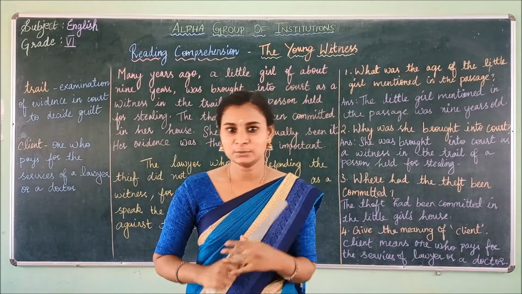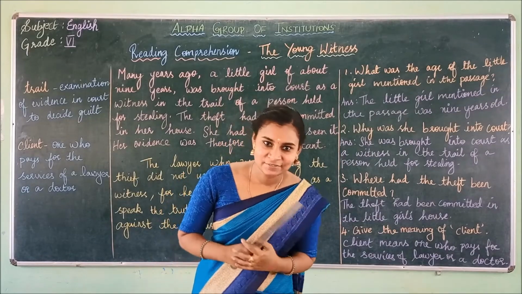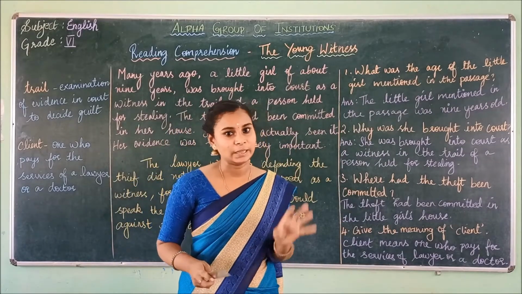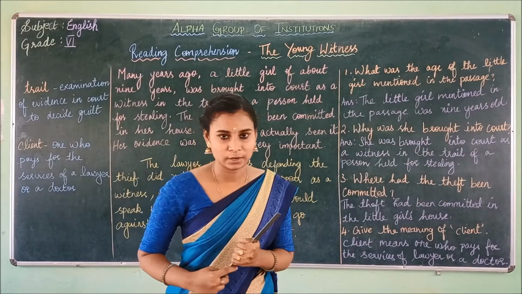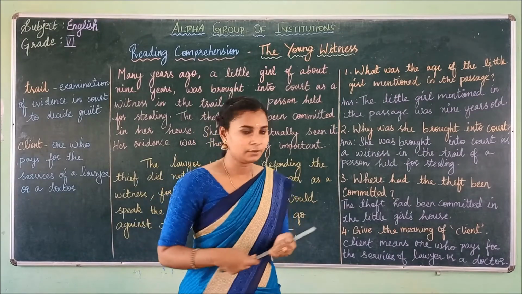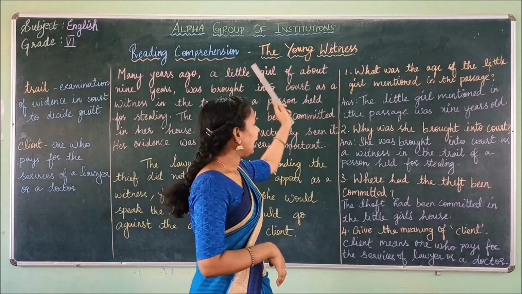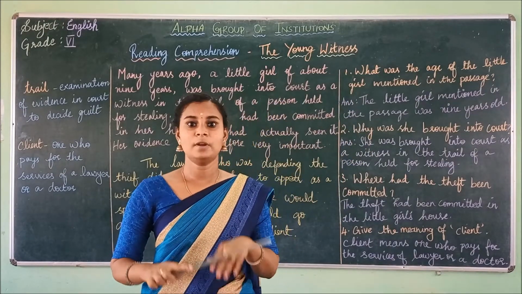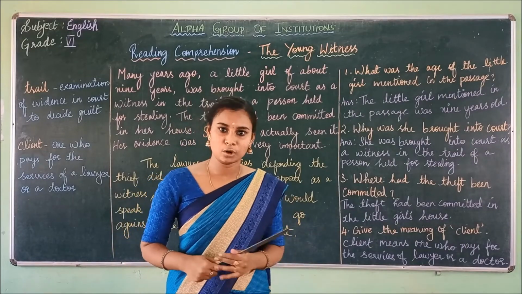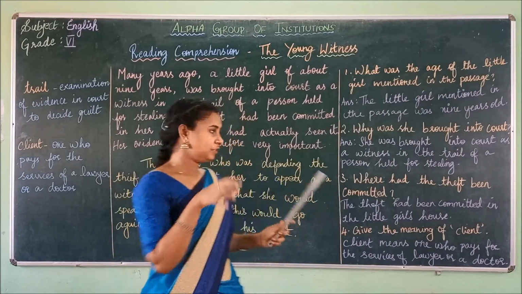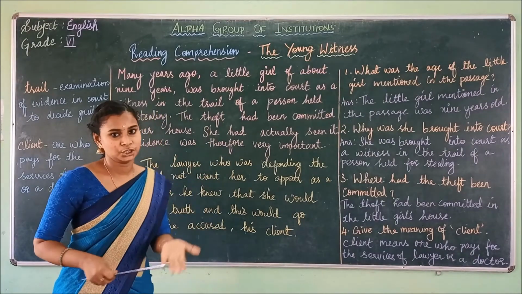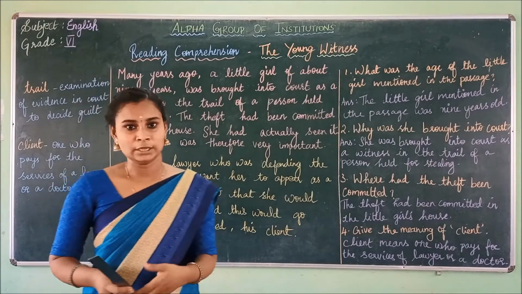So in today's class, what are we going to see? Yes, we're going to see reading comprehension. I've already taught you during your unit test 1, and again I'm going to teach you now. From the lesson, The Eyewitness, the 7th lesson from the English textbook, we're going to have that for reading comprehension. I have taken a few paragraphs from that lesson, and I'm going to teach you how to do reading comprehension.